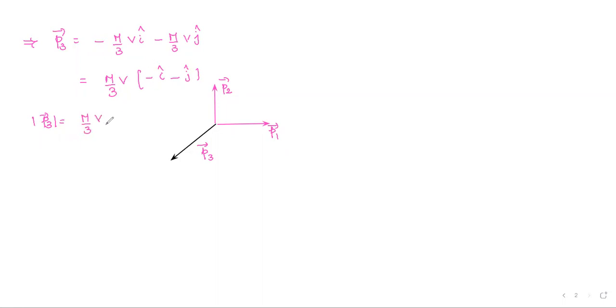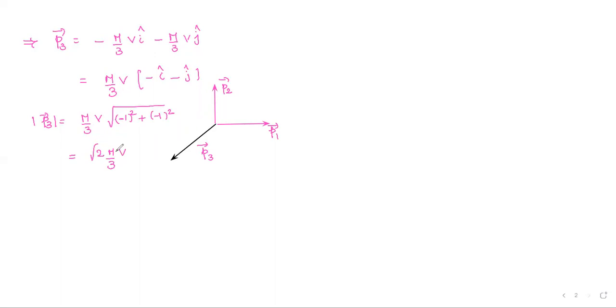Its magnitude is root over ax square plus ay square, that is minus 1 whole square plus minus 1 whole square, which is 1 plus 1, 2, so root 2 you will get here. So this is equal to root 2 times m by 3 into v.